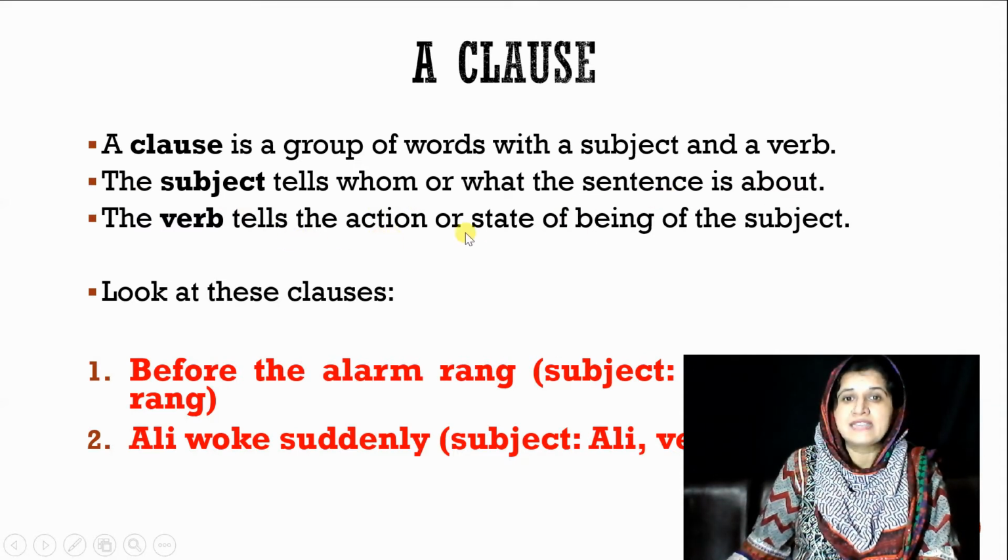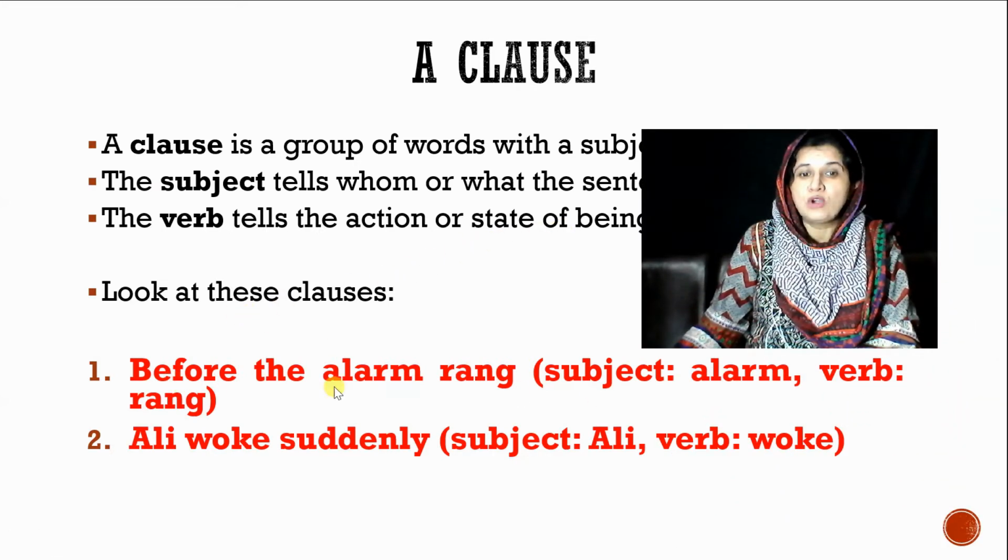The verb tells the action or state of being of the subject. Look at these examples. Before the alarm rang: here you can see alarm is the subject while rang is the verb. Next example of a clause: Ali woke suddenly. Here Ali is the subject while woke is the verb.